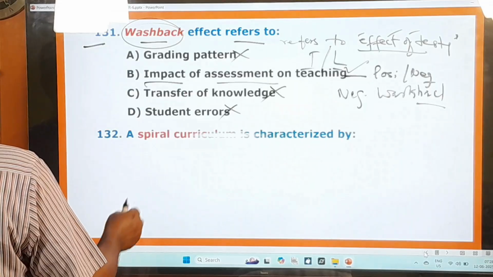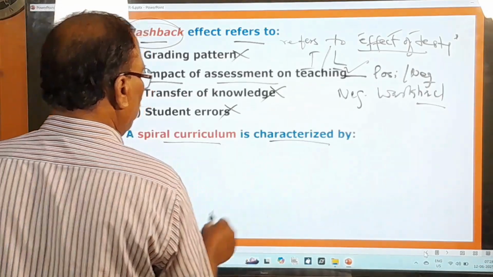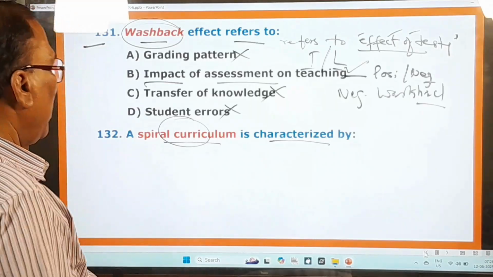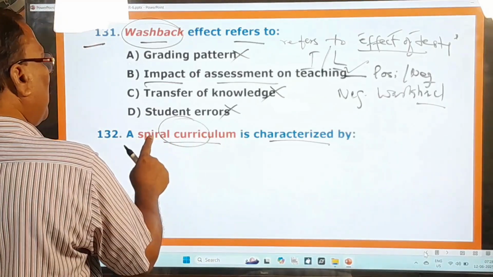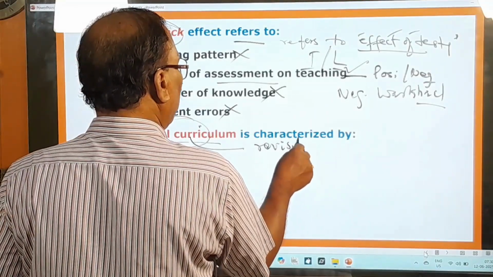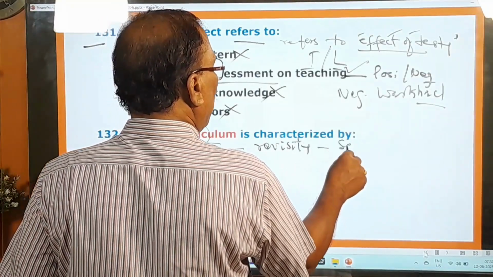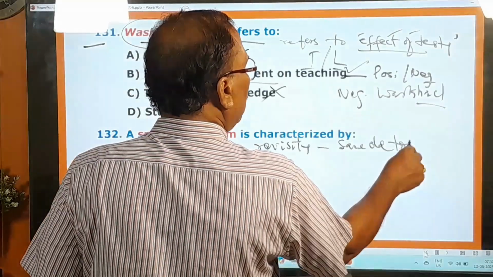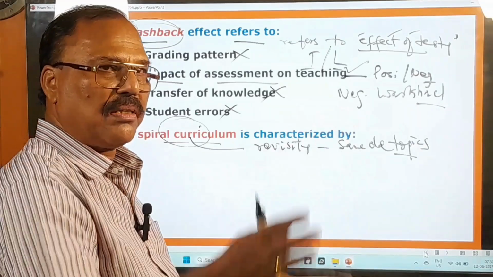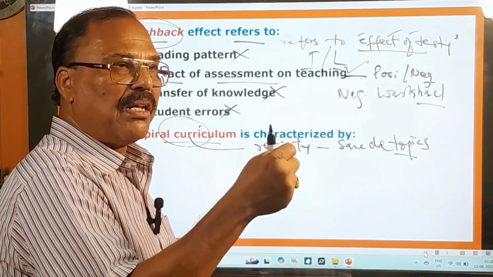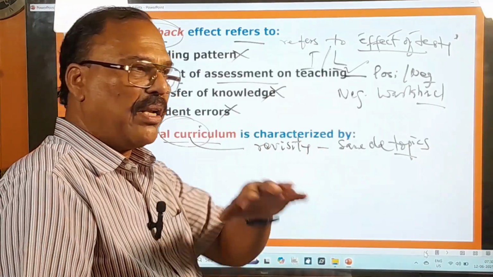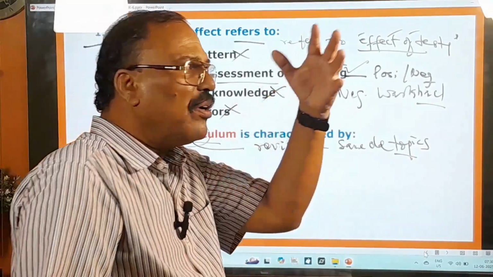And here you pay attention. A spiral curriculum is characterized by. About the spiral curriculum, I think I have told you in some other video. Anyway, here also I would like to talk to you about this spiral curriculum. Spiral curriculum is nothing but revisiting the same old topics that you learnt in the previous classes. Suppose you are in the 10th class and you have to remember the things that you learnt in the 8th class and in the 9th class. That's why repeatedly over a period of time you have to revisit them.